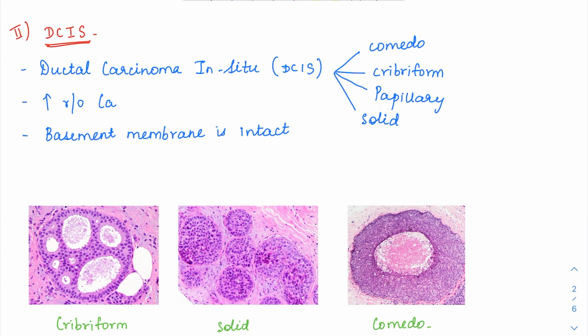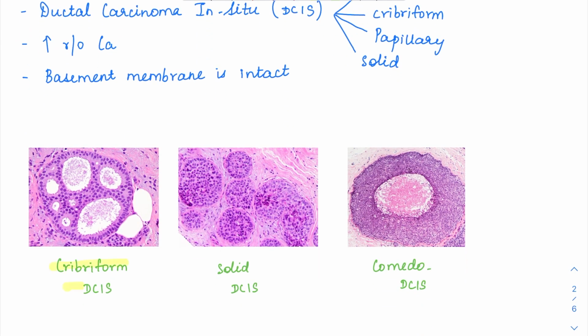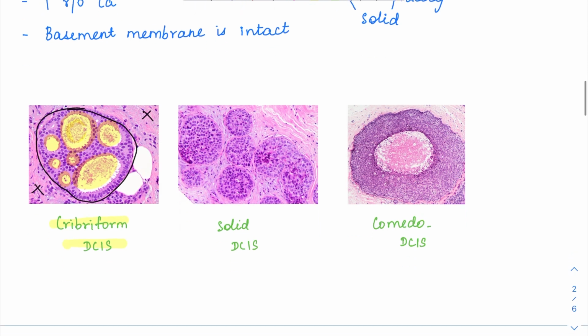We have various patterns of DCIS, one of which will be this cribriform pattern here. Cribriform pattern is looking like a sieve, right? Multiple holes are there in this, so it is going to appear like a sieve. But surrounding this, it is going to have the intact basement membrane, so the cells are not invading into the stroma over here. And then there are still some myoepithelial cells lining this duct. So this is the entire duct which is filled up with these cells, and this is a cribriform pattern.